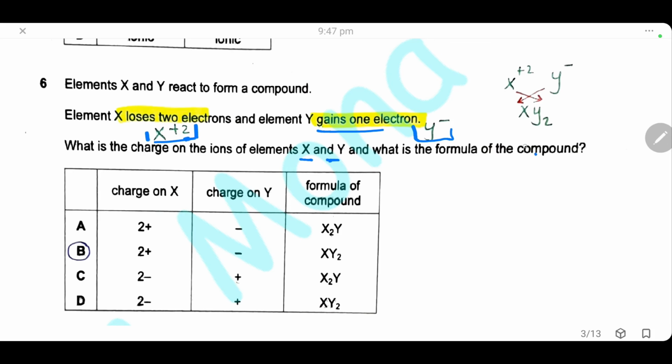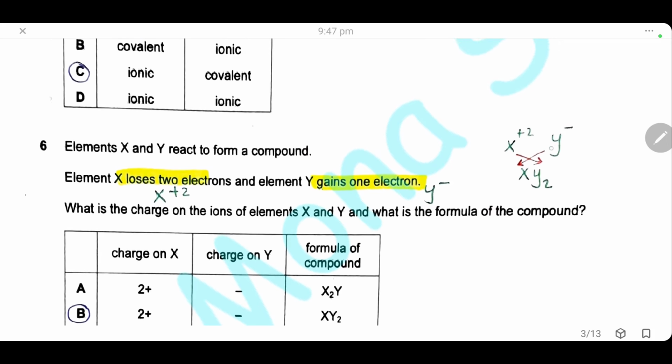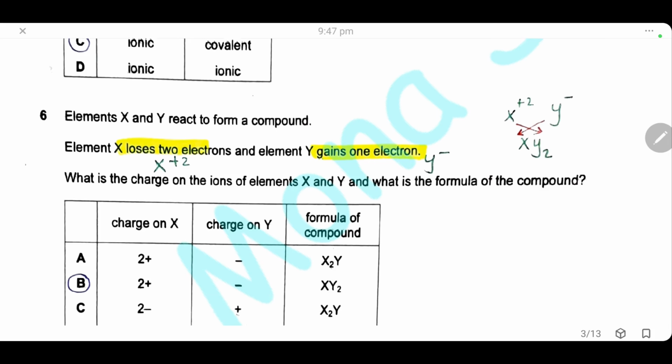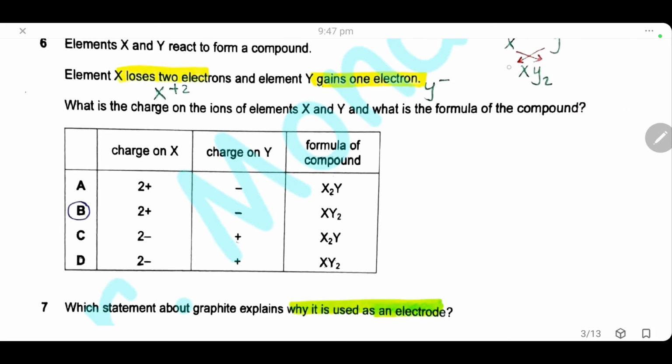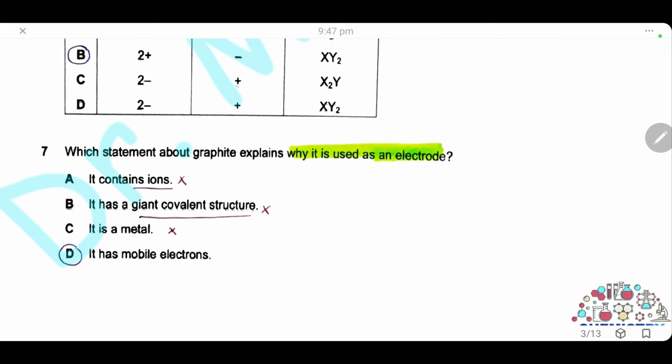And what is the formula of the compound? To know the formula of the compound, we will write the ions with its charges, then we will exchange the charges, so the formula will be XY2. Here, X has +2 charge, Y -1, and the formula is XY2. The answer is B.